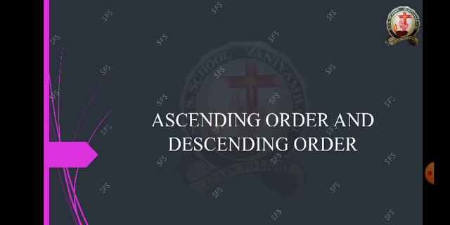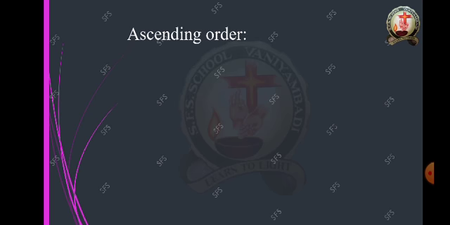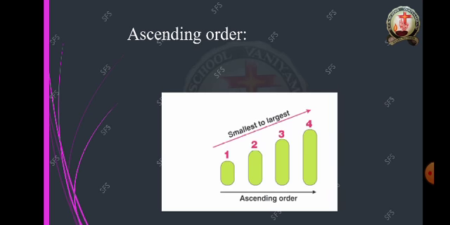Okay, children, let's move on to the class. Today we are going to see about ascending order and descending order. Do you have any idea what ascending order is and what descending order is? Okay, children, I will tell you first what ascending order is. Ascending order means from a smaller value to the larger value. That is called ascending order, from small to big.